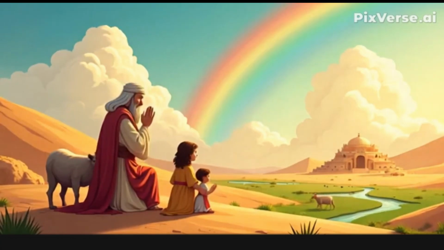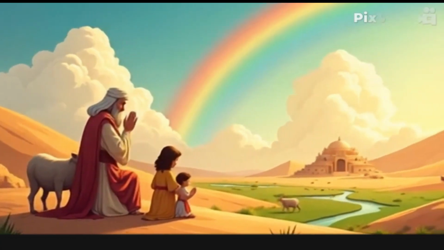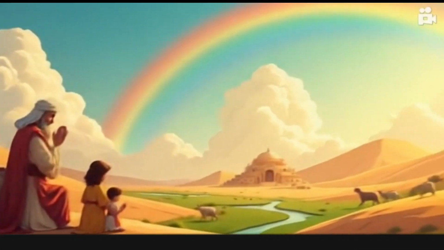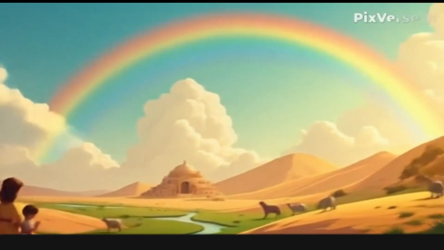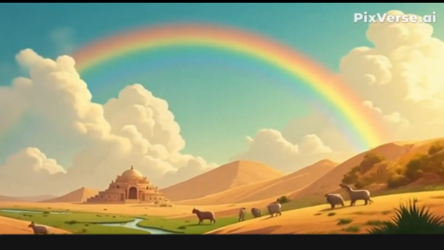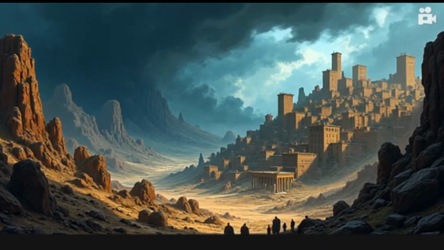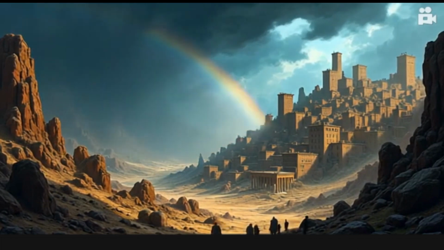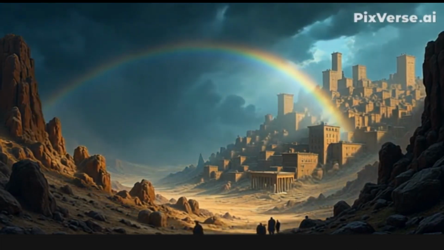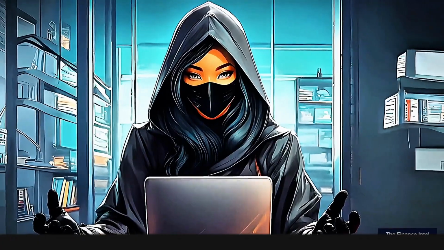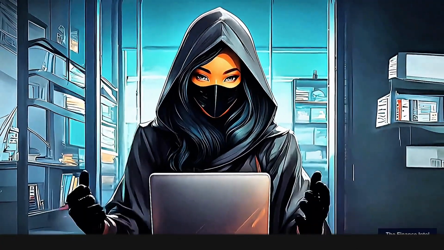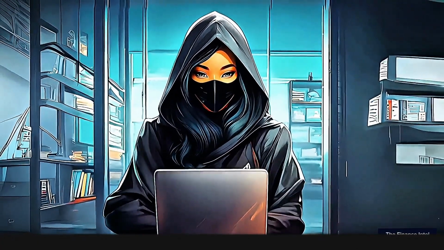Noah built an altar and thanked God. And God made a promise. He would never flood the whole earth again. To remind us, he placed a rainbow in the sky. The story of Noah reminds us, even when the world feels dark, choosing to walk with God brings protection, purpose, and hope.